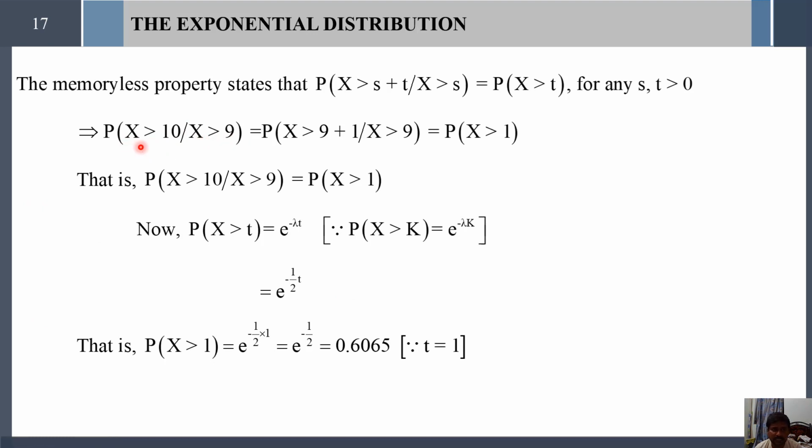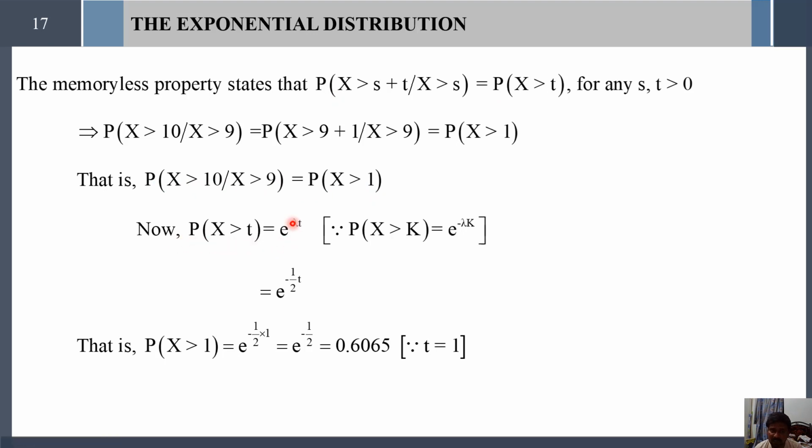Now this 10 can be written as probability of x greater than 9 plus 1 given x greater than 9. So using the memoryless property, it lacks the memory of x greater than 9. So it results in probability of x greater than 1 by this property. Therefore, probability of x greater than 10 given x greater than 9 can be written as probability of x greater than 1. But we know that probability of x greater than t equals e power minus lambda t.